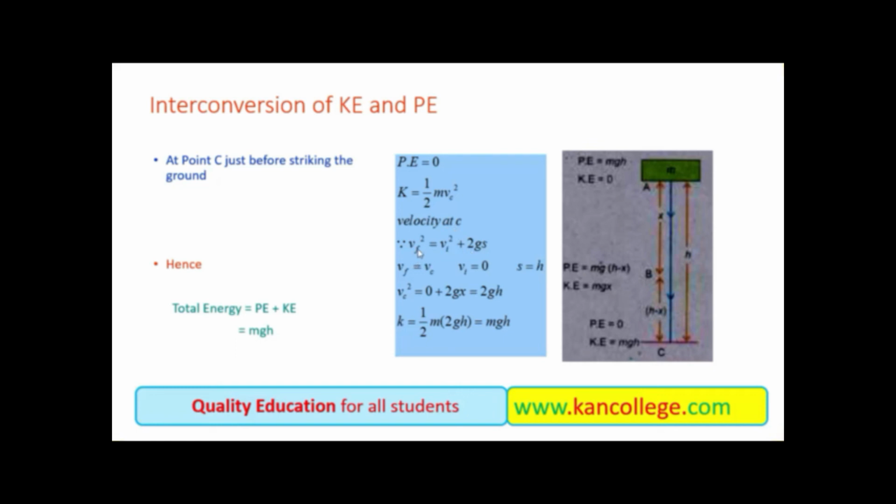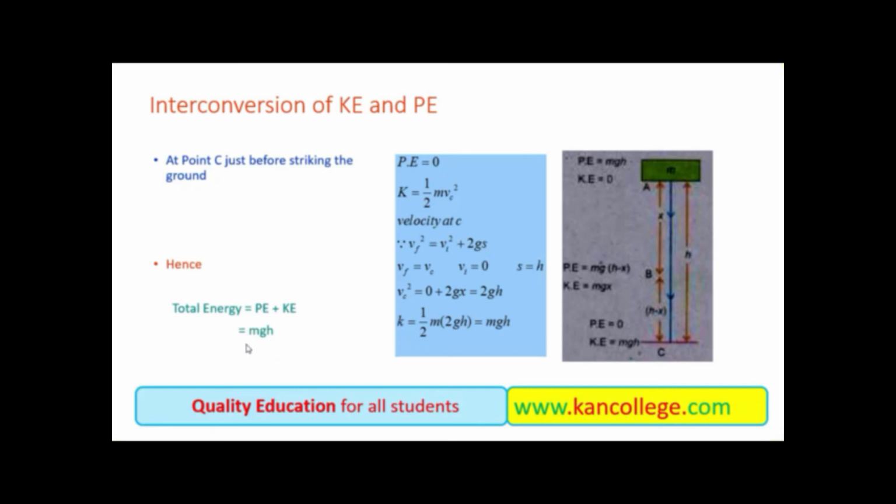Using again the same formula, putting vi equal to 0 and distance equal to h, we get vc square equal to 2gh, and ultimately kinetic energy is half m into 2gh. We get kinetic energy equal to mgh, and the potential energy is equal to 0. So the sum of the two energies will be equal to mgh.